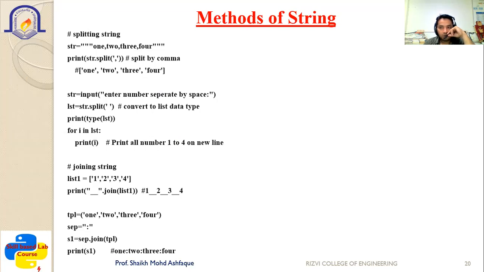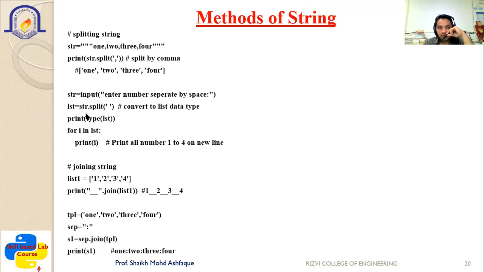At that time you can also use the type method to check what data type it represents. So lst is equal to str.split, then you can print type of lst. It will give you the type of the data. For example, list. If the data type is list, then for i in lst, print i, it will print all the numbers from 1 to 4. So what happens here? First we have taken the string from the user, then we have split it.